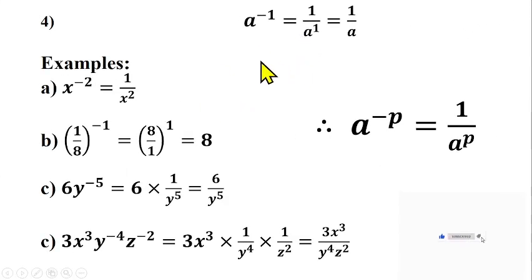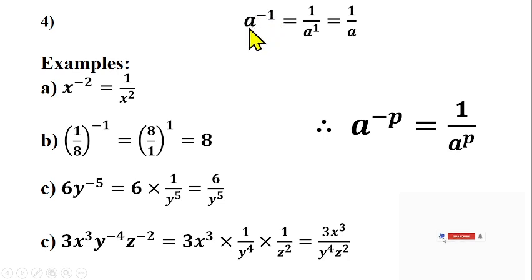Now the fourth law is what we have on the screen right now. And this law is one of the laws that usually challenge students. I don't want you to be challenged with this law, as I'm going to explain in detail how you can interpret it. You're having a raised to the power minus 1. It says that the answer is 1 over a. How come? How come a raised to the power minus 1 is equal to 1 over a?